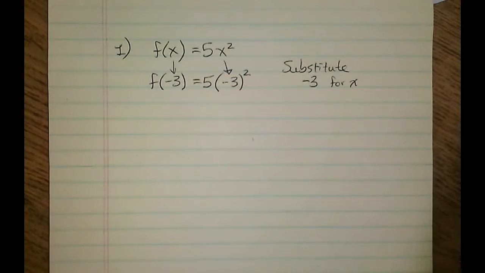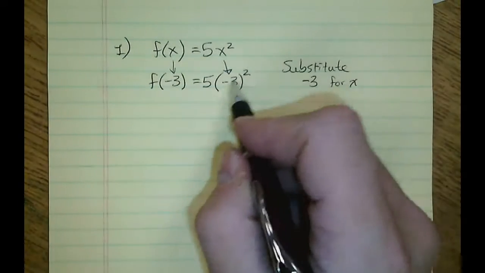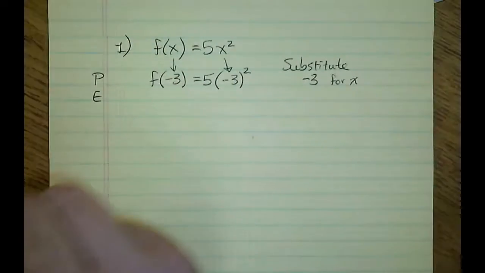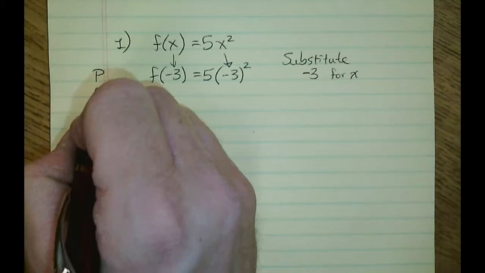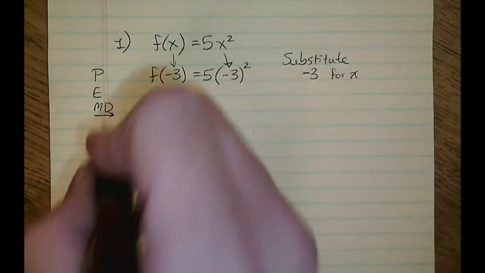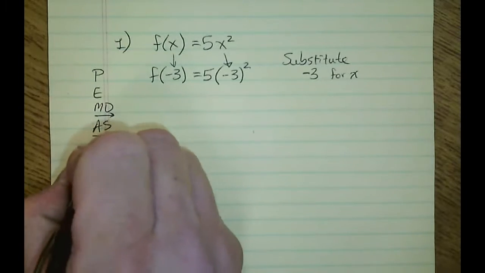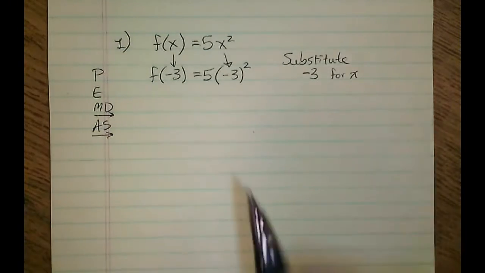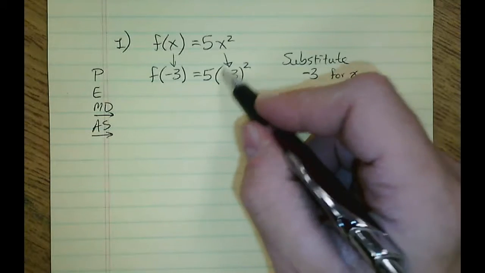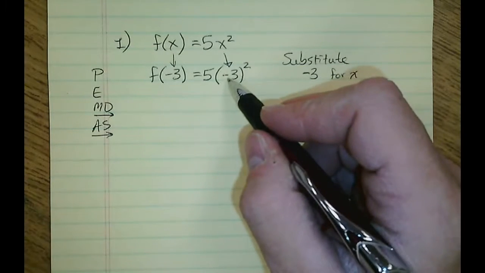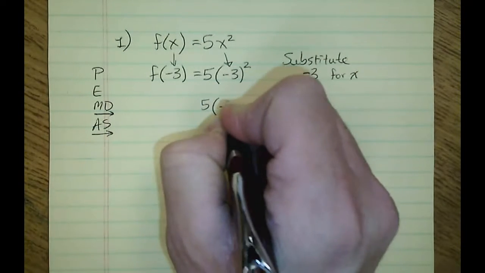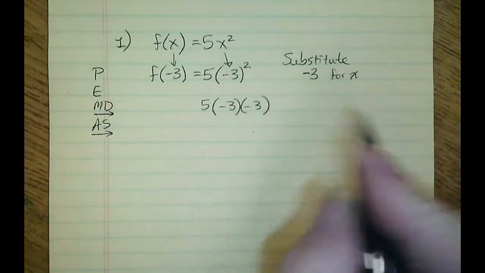If I use the order of operations in this problem, I would do the stuff with the exponent first, because the order of operations is parentheses or grouping terms, exponents, multiplication and division, whichever comes first from left to right, and then addition, subtraction, whichever comes first from left to right. So in this problem, there's nothing operational that we have to do in the parentheses. There's only -3, but it's squared, which means we have 5 times -3 times -3.